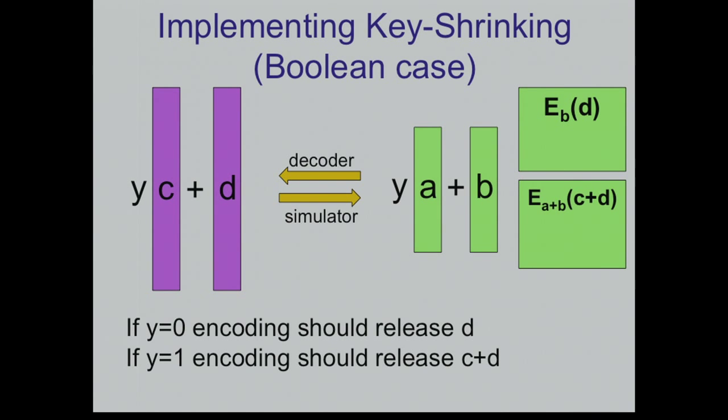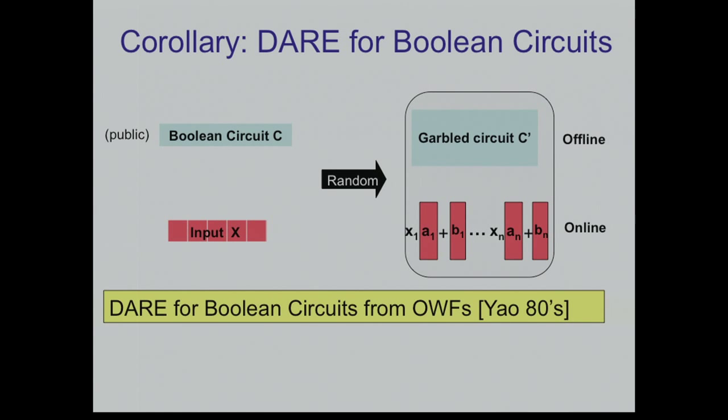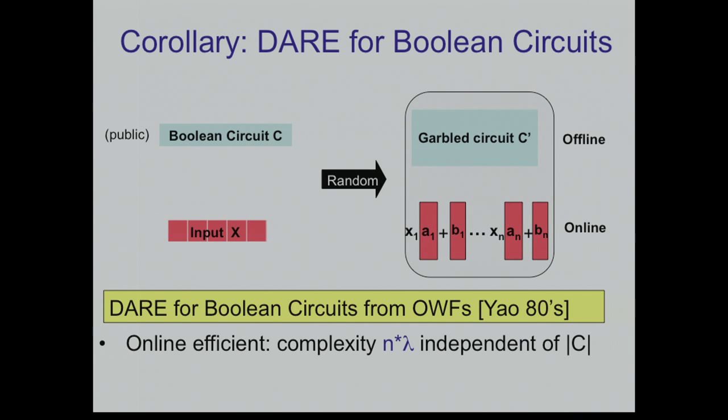So great, that's what we needed, that's what we have. Proving that this thing is private is very easy. Correctness I just showed you. So as a corollary, we get Yao's theorem, right? We get that we can get decomposable affine randomized encoding for general Boolean circuits from one-way functions. We used only symmetric encryption, so this can be based on one-way functions. It's actually online efficient. The length of the key is n times lambda, where lambda is a security parameter. It's independent of the size of the circuit C. And we get computational privacy.